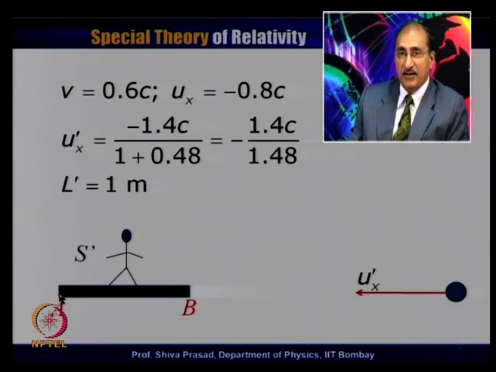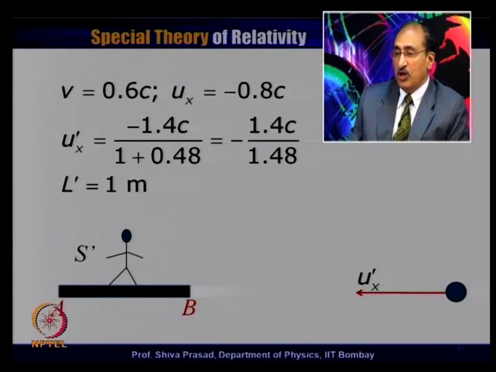We have already agreed that in this frame the time interval is not proper. But if I have to calculate the time, how do I calculate it? I know the speed of this particle in my frame. Remember, I have to be consistent in my frame. I have found the speed of this particle as minus 1.4 divided by 1.48 c. I know the length in my own frame, which is 1 meter, and this length, of course, is a proper length.